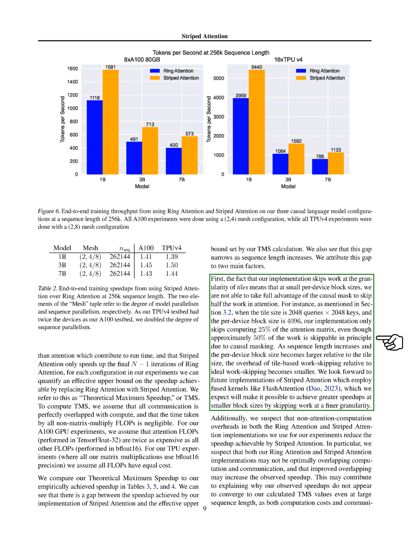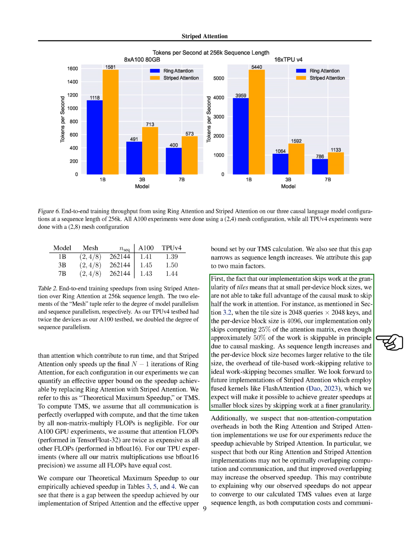First, our implementation skips work at the granularity of tiles, which means that at small per-device block sizes, we are not able to take full advantage of the causal mask to skip half the work in attention. Second, we suspect that non-attention computation overheads in both the ring attention and striped attention implementations we use for our experiments reduce the speedup achievable by striped attention.